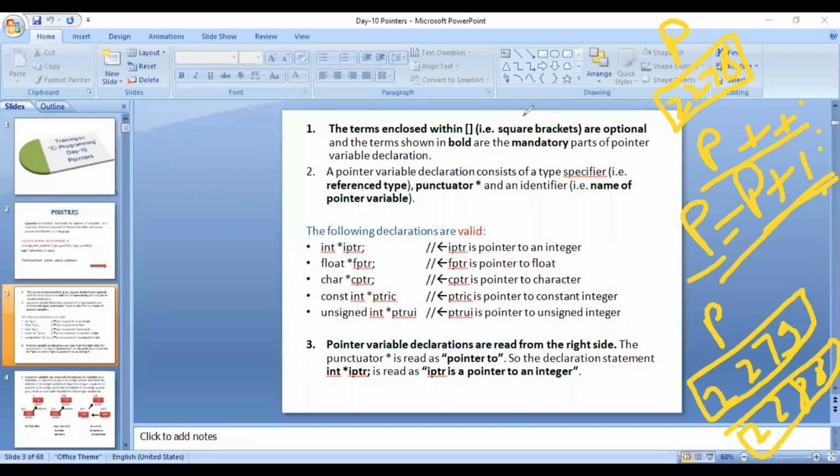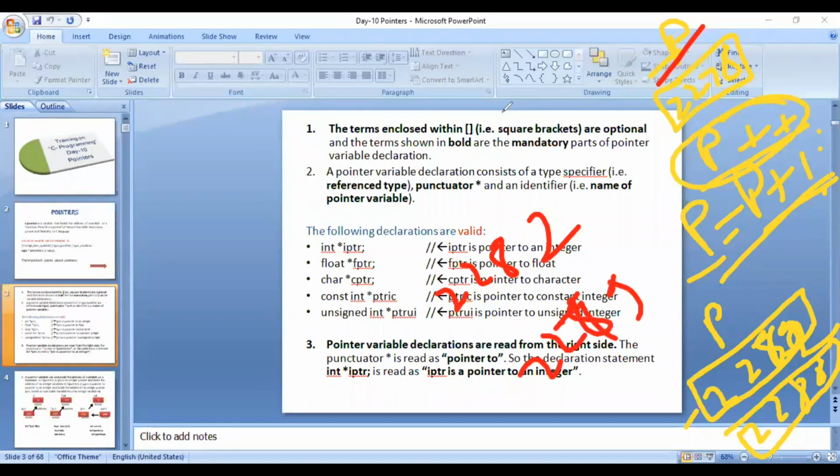P is pointing to whom? If P is pointing to an integer, and if you do plus plus, it will be incremented by the size of integer. And if integer takes 2 bytes, it will become 2280. If integer is taking 4 bytes, it will become 2282. If P is a floating point pointer, then it will become 2282.